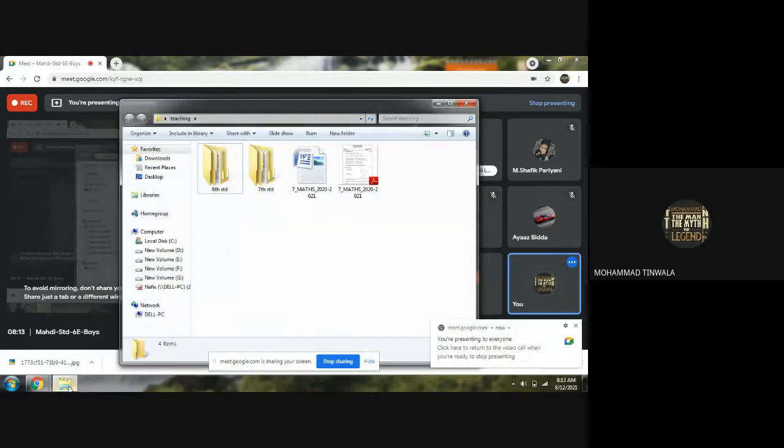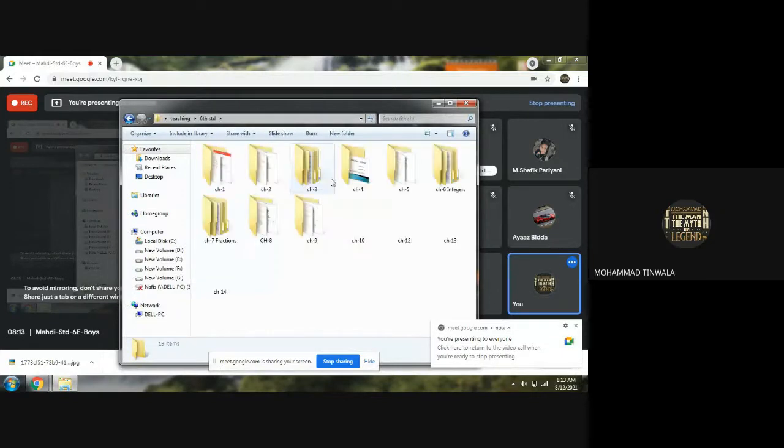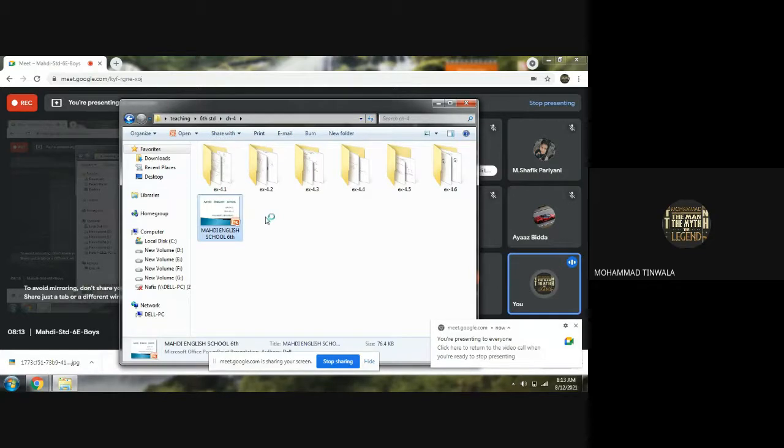Now I'm going to start with the topic name. What was the last topic? We studied quadrilateral, I think so.